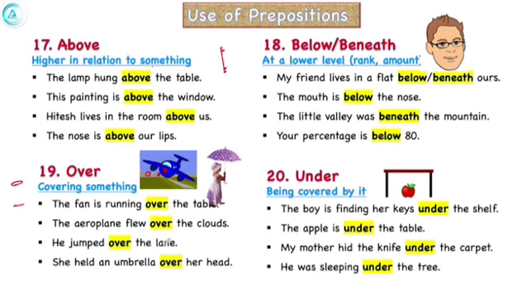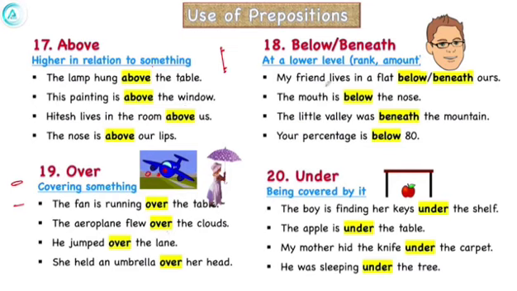He jumped over the lane. She held an umbrella over her head. Now if we compare these two pictures, we find that the umbrella is covering her head, but the nose is not covering the lips. It is in a vertical position. So when you talk about the vertical position, we use above, and when you want to use something which is covering the object, we use over.